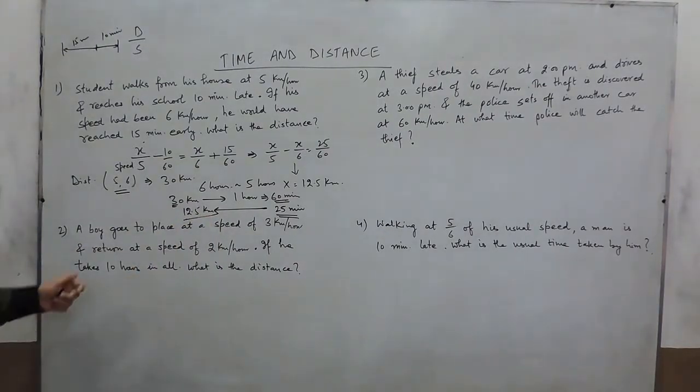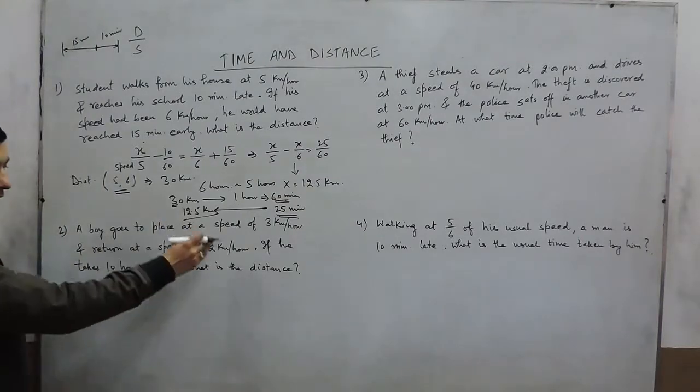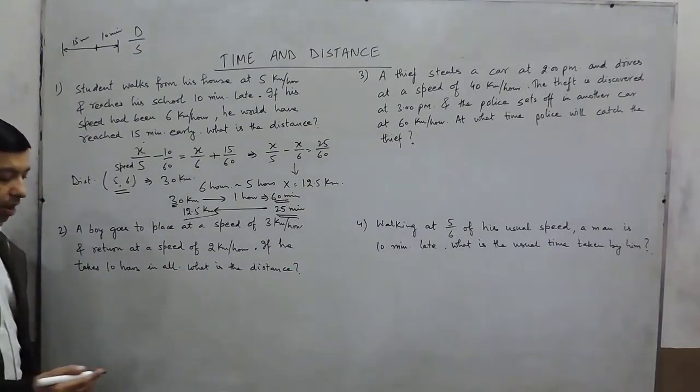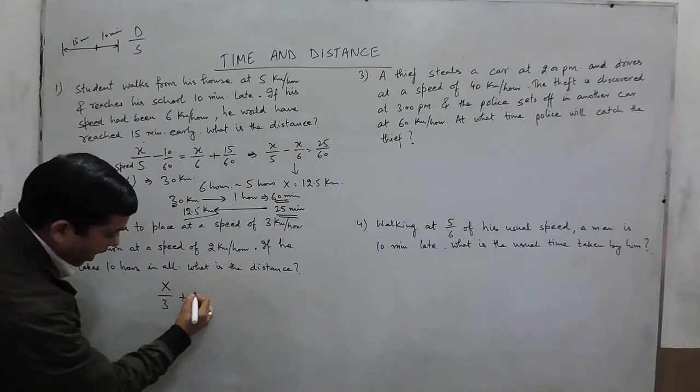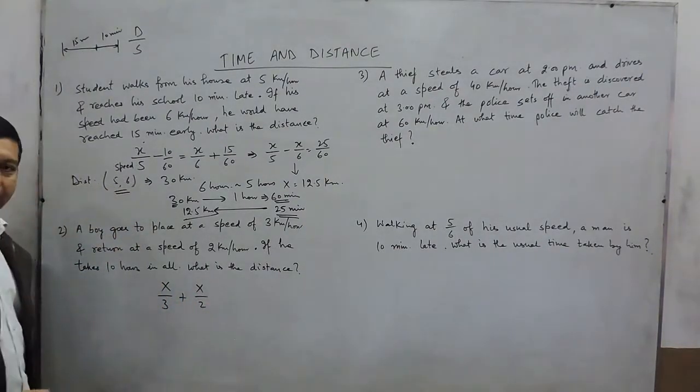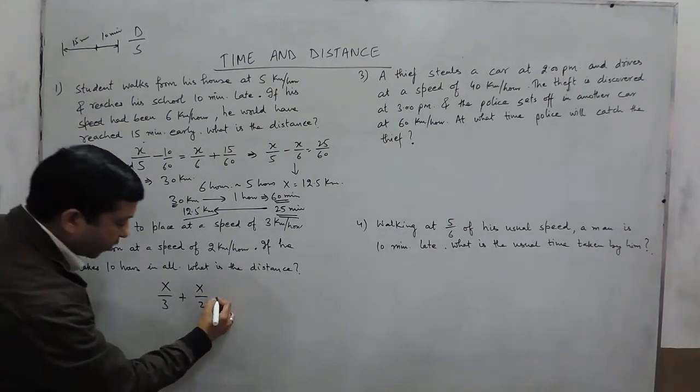Now look at the second question. Again, he is going at a speed of 3 and coming back at 2. He takes 10 hours. We can directly solve it. The distance is x at a speed of 3. Distance is again x coming back at a speed of 2.